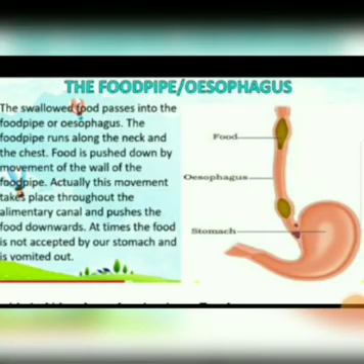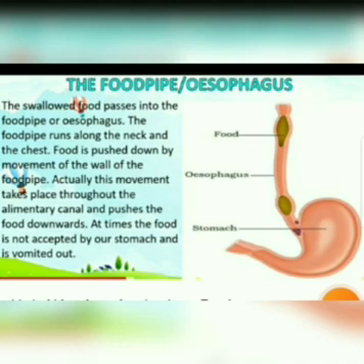Next is the food pipe. The swallowed food passes into the food pipe or esophagus. The food pipe runs along the neck and the chest. Food is pushed down by the movement of the wall of the food pipe. Actually, this movement takes place throughout the alimentary canal and pushes the food downwards. So the food which is swallowed through the mouth enters the food pipe, the esophagus, and lastly the stomach.